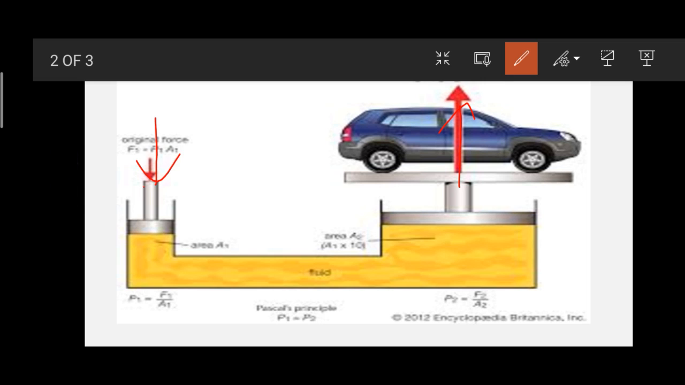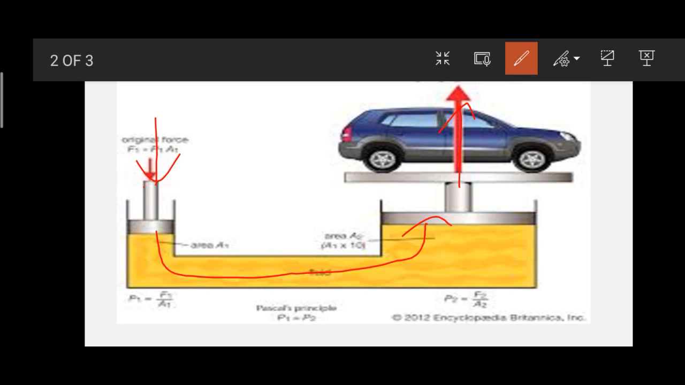Maybe 3 tons. But here we are not applying 3 tons of force to lift this car; we are applying even less than that. But how can this small force lift this big car? Here is the solution, and that is nothing but Pascal's law.